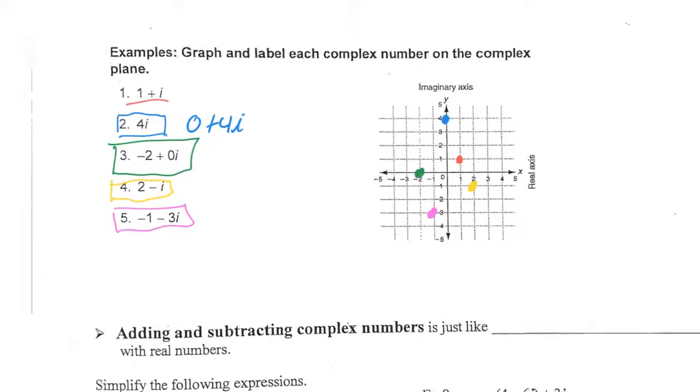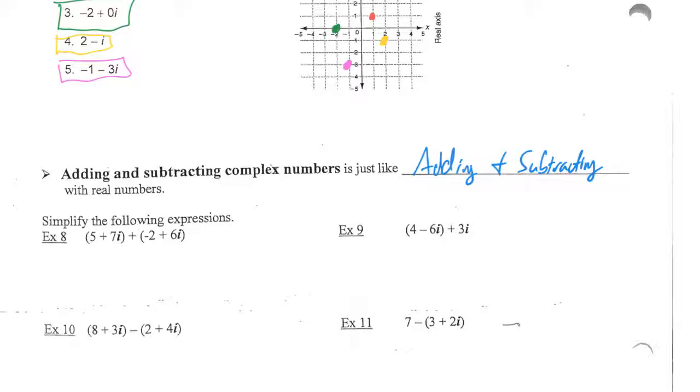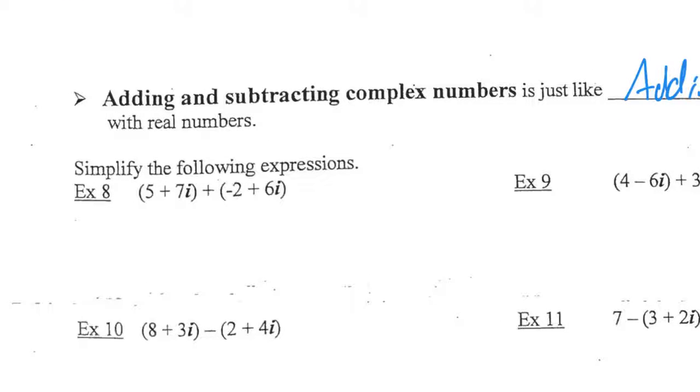So now let's talk about adding and subtracting. The adding and subtracting isn't too bad. It's really the same as when you add and subtract real numbers. You can combine like terms. So in this example number 8, the 5 and the negative 2, those are like terms. I can add them together and I get a 3. And then the 7i and the 6i are like terms. They become a 13i, so I get 3 plus 13i.